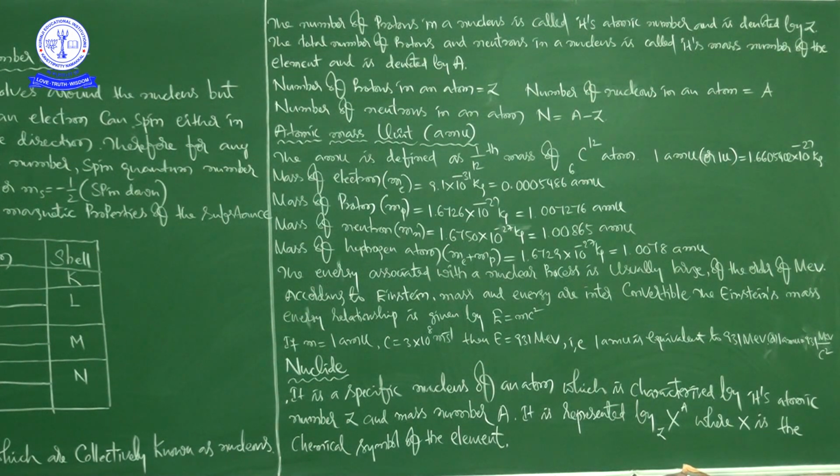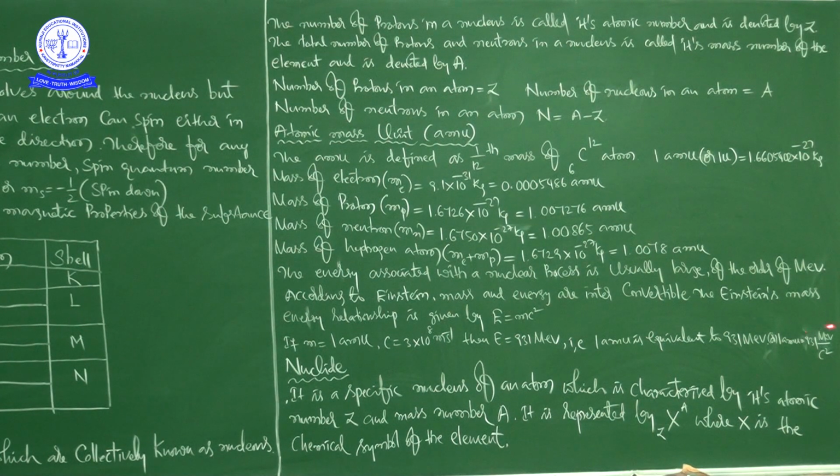According to Einstein, mass and energy are interconvertible. Einstein's mass-energy relationship is given by E is equal to mc square. If m is equal to this value and c is this one, then E is equal to 931 MeV. That is, 1 AMU is equivalent to 931 MeV, and you can also write it like this.